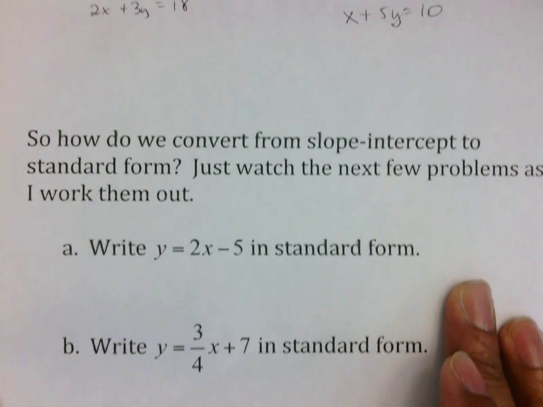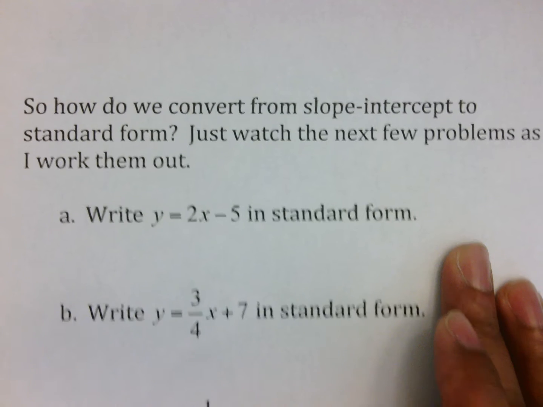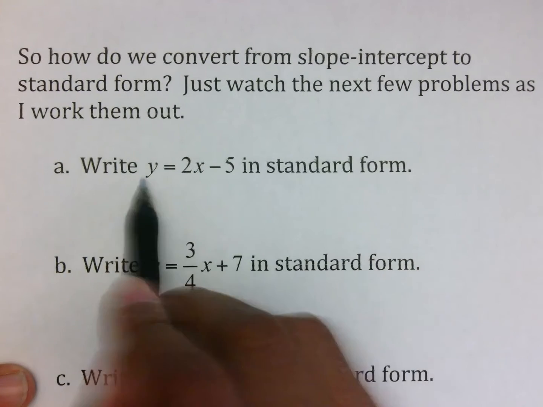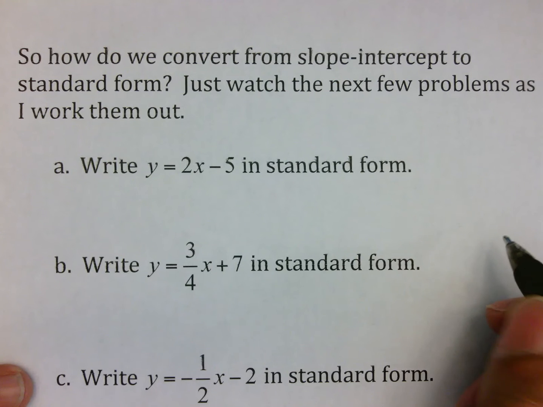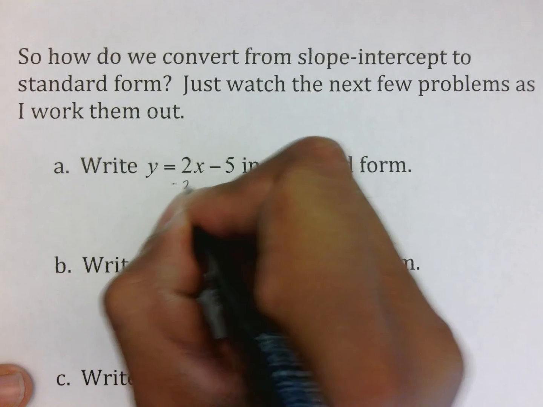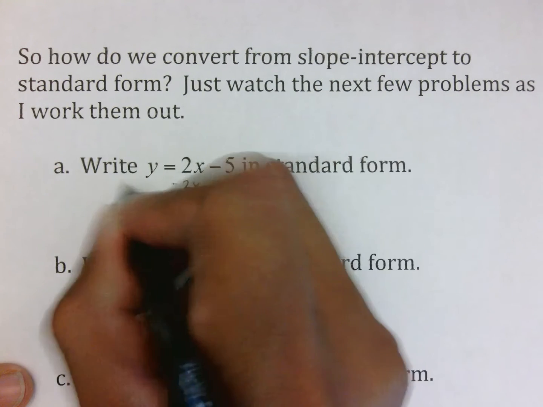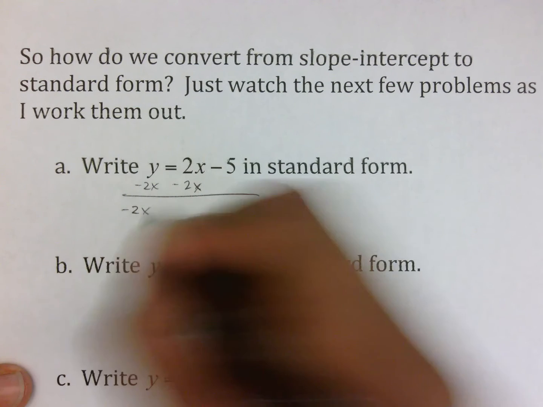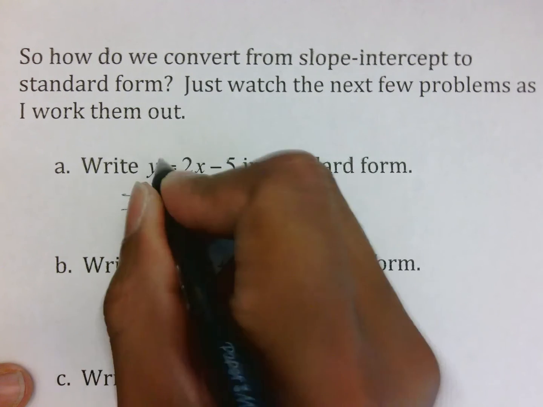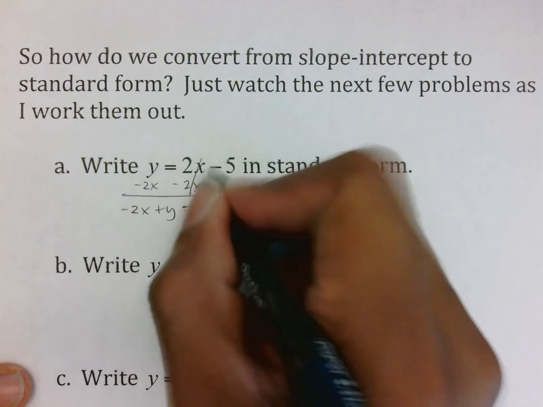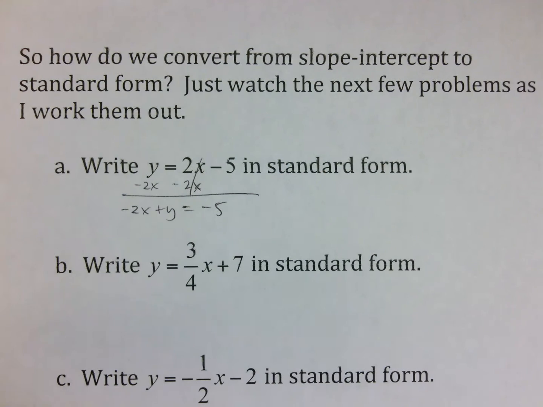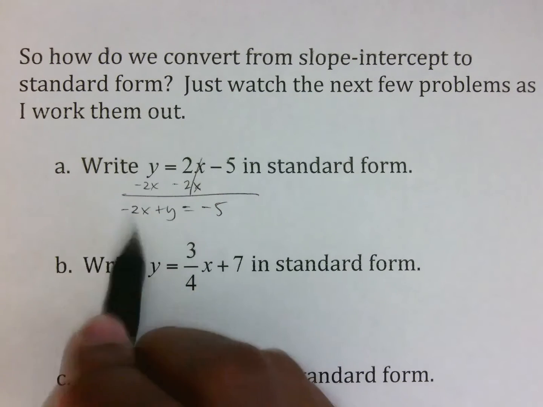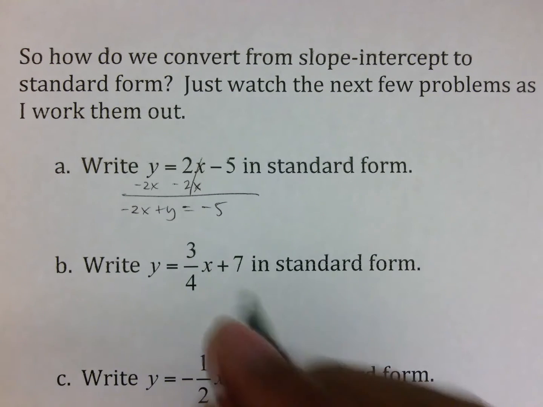So how do we convert from slope-intercept form to standard form? Just watch the next few problems as I work them out. So if you're asked to turn this into standard form, the first thing we need is for x to be on the left side. So remember in algebra, if we want to move it, we simply subtract 2x from both sides. X goes first, so negative 2x plus y, because y is positive, equals whatever is on the right, which is negative 5. Again, make sure you understand how all I did was move that 2x to the left side in front of y. But now that x is negative, here's what you do.